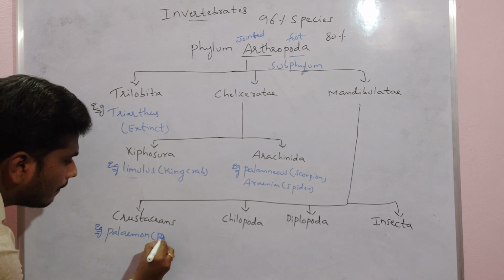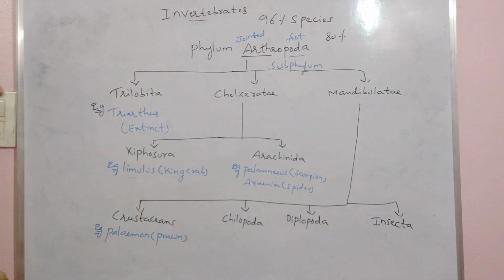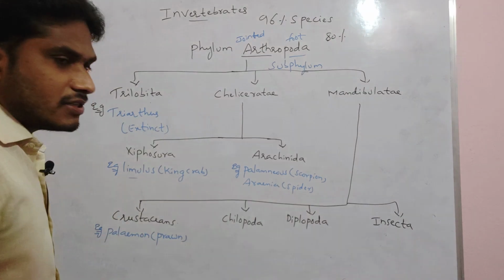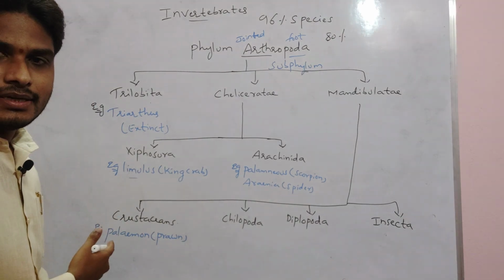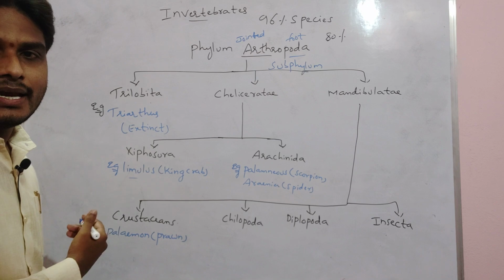Palaemon means prawn. They are freshwater crustaceans; for example, we can take Palaemon. In crustaceans, the respiratory organs are the gills, and the excretory organs are the green glands.